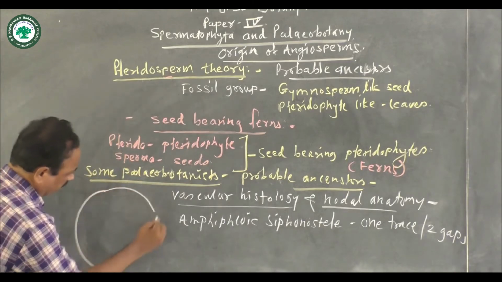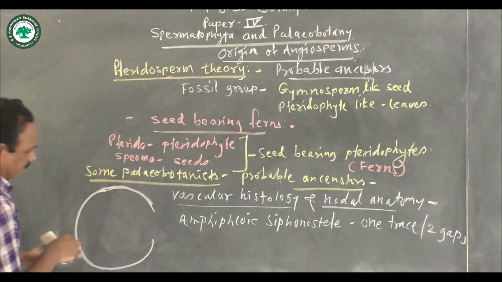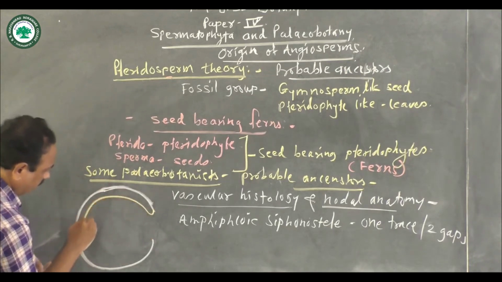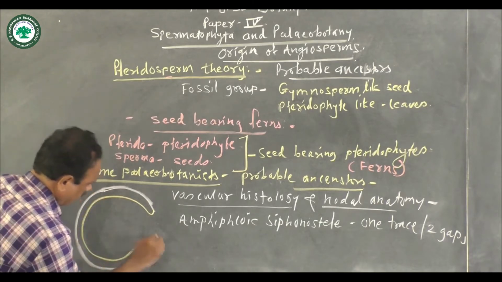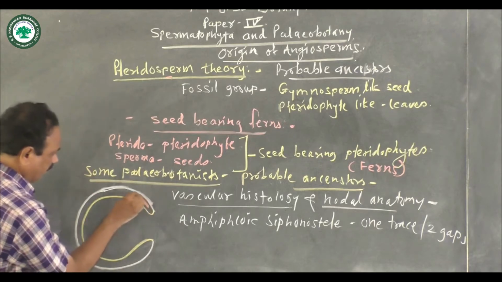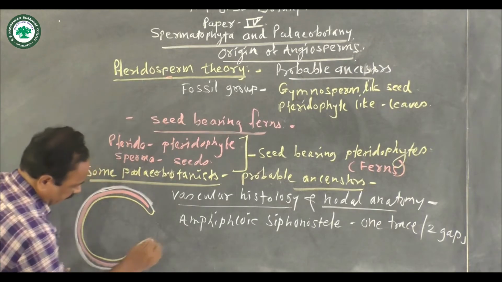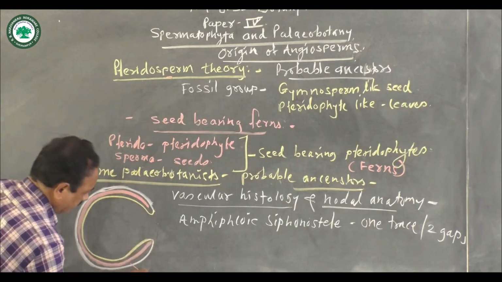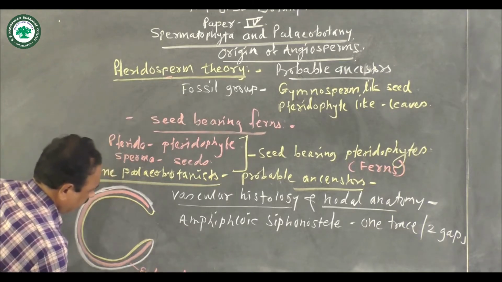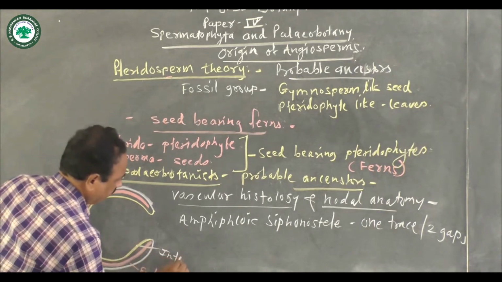It shows the presence of the amphiphloic siphonostele. So here, this is the external phloem ring. This is the internal phloem ring.